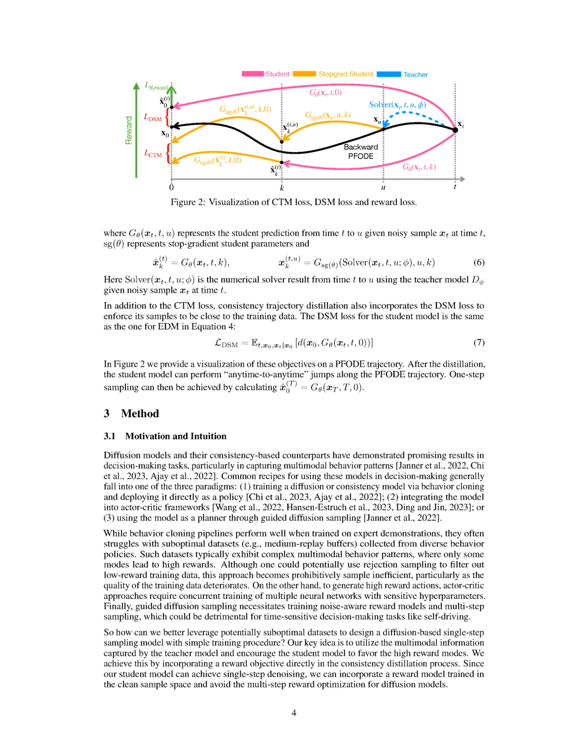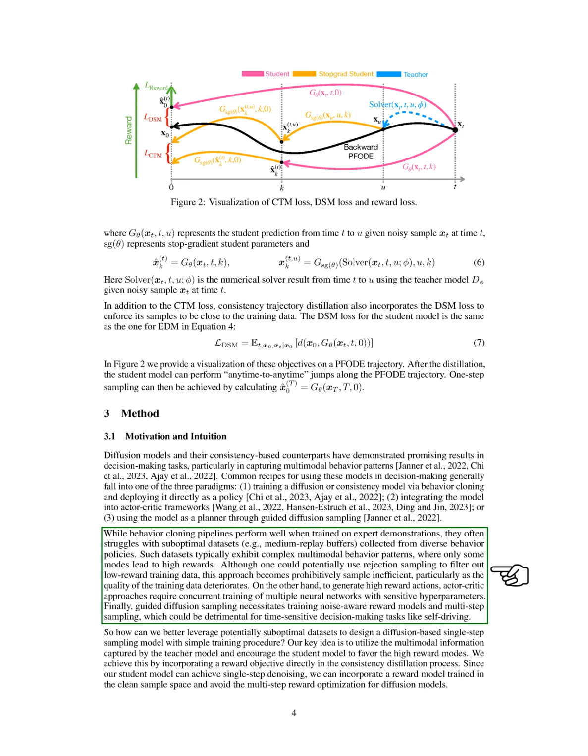Section Summary. In this section, we describe diffusion models that generate data by reversing a noise corruption process, utilizing a denoiser network for iterative denoising. We introduce consistency trajectory models, CTM, to streamline this process by training a student model to predict clean samples from noise in a single step, while also incorporating a reward objective to enhance performance on multimodal decision-making tasks.